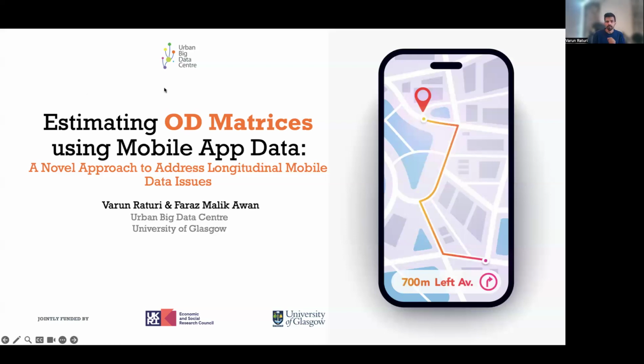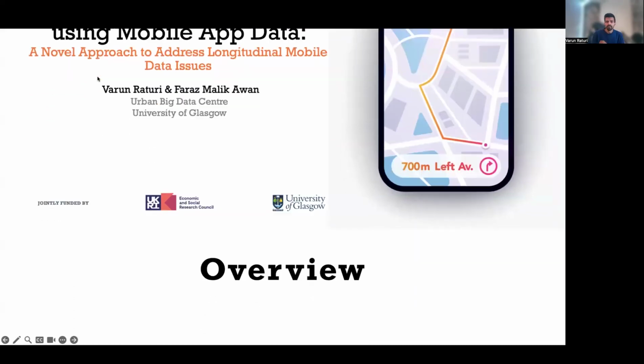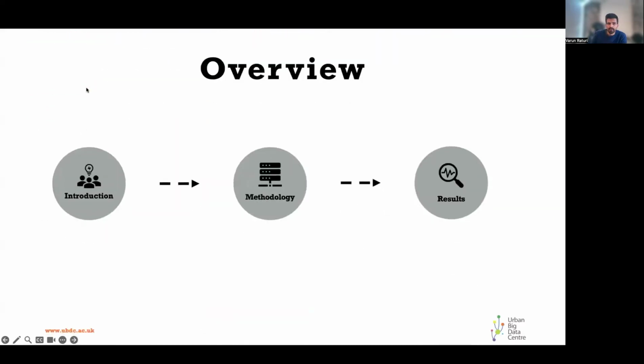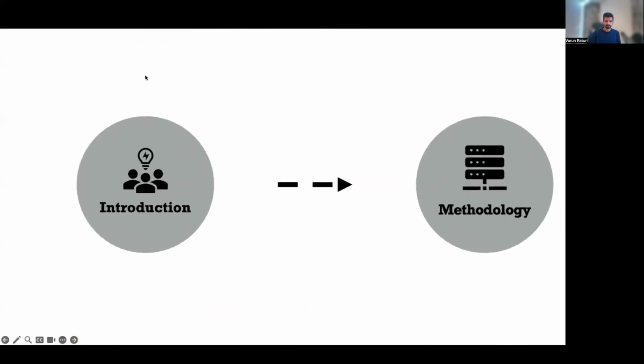Okay, so today we are going to talk about estimating OD matrices using mobile phone app data. This is a novel, simple approach that we developed to address some issues that come with this data when we are trying to do any kind of longitudinal comparison across different years. The brief overview of my presentation is that I'll quickly give you an introduction, then talk about our methodology, and later we'll look at the results of the study.